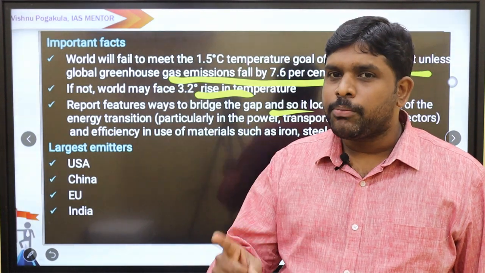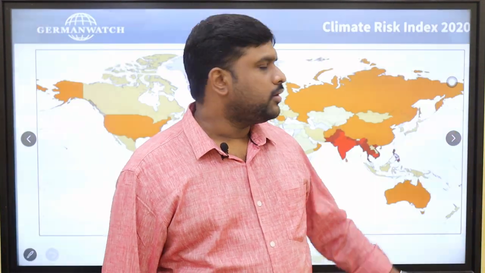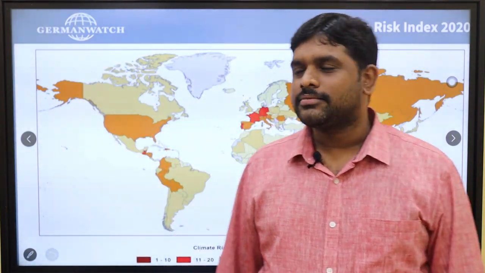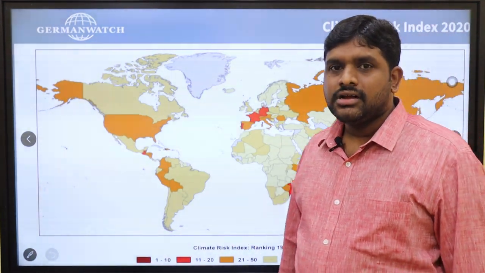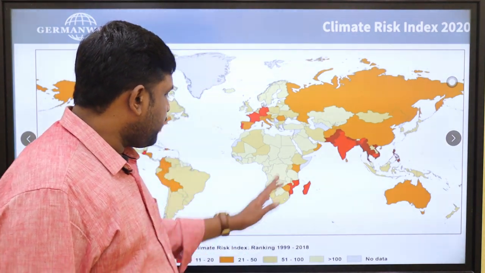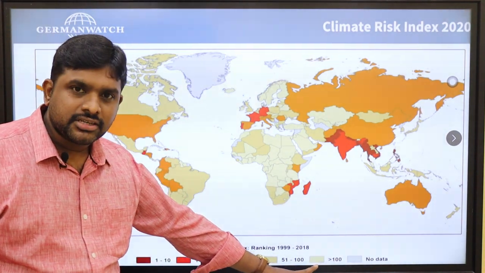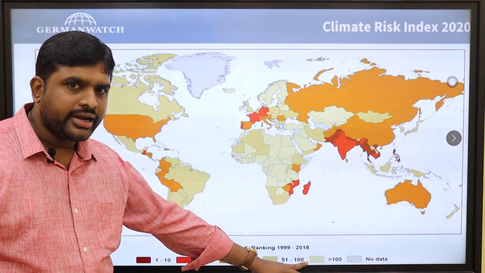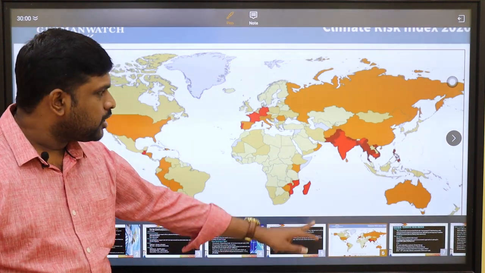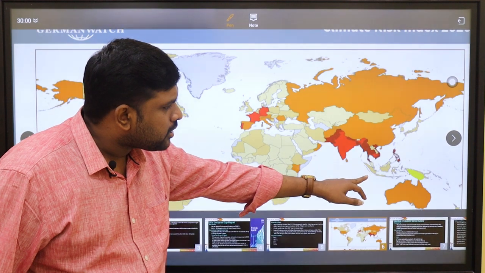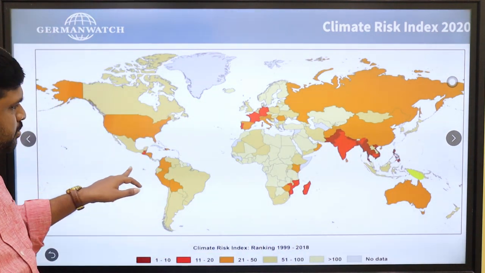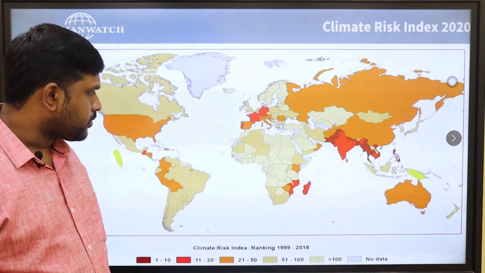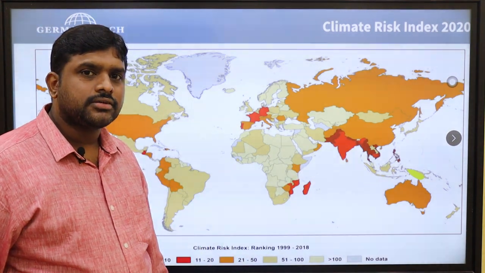So the UN Emissions Gap Report 2019 is released by UNEP, the United Nations Environment Program. Germanwatch gave the risk of the countries which are at risk. If you zoom in, you see it is more than 100 risk. See, small islands, the Melanesia, Polynesia, Fiji, Vanuatu, Kiribati, are at a higher risk. The small nations are at a higher risk.